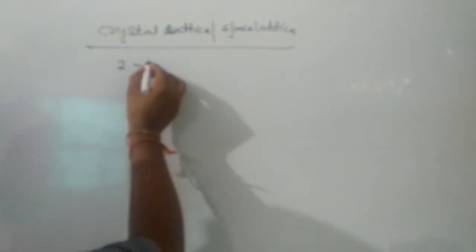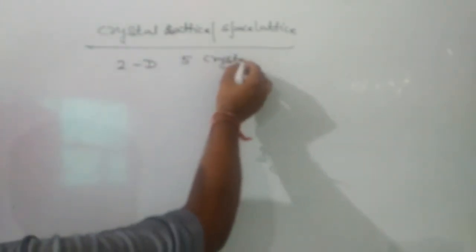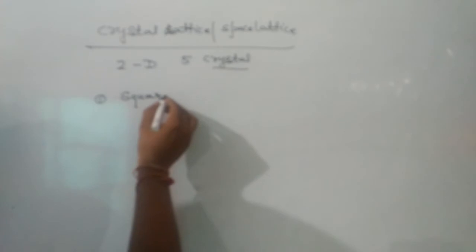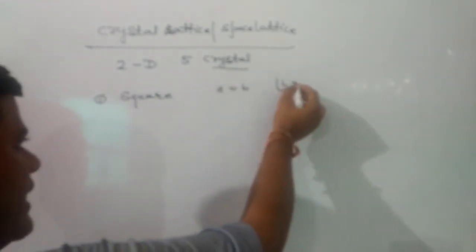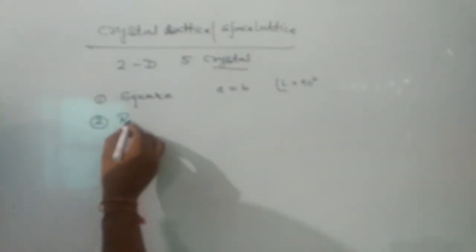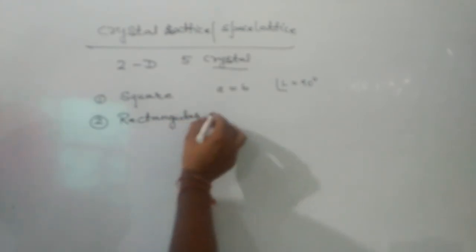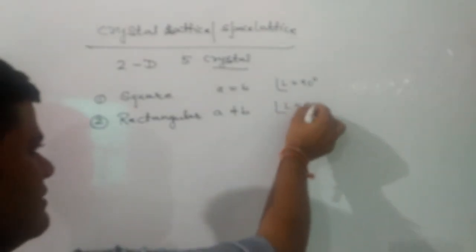In two dimensions, the crystal lattice can be of 5 types. The first one is square. For it, two sides will be equal and the angle will be 90 degrees. The second one will be rectangular. In this case, two sides will not be equal, but the angle will be 90 degrees.